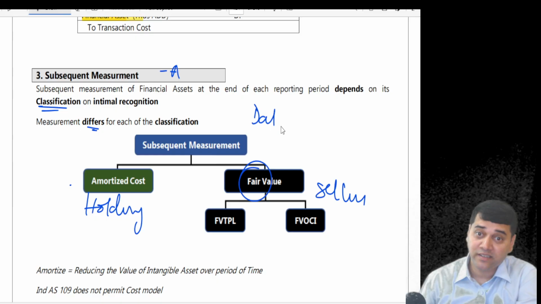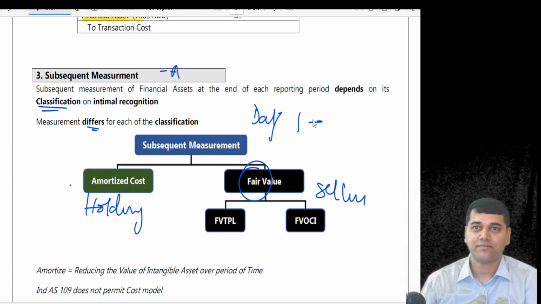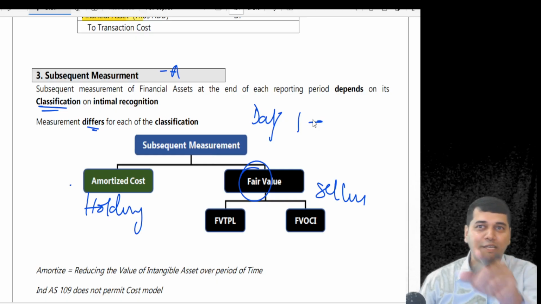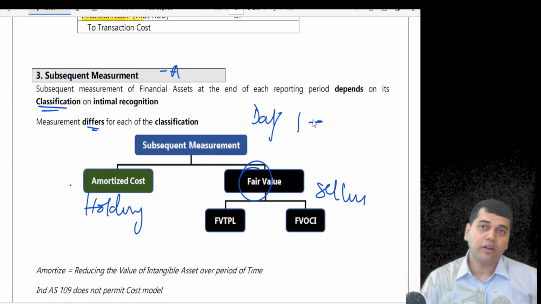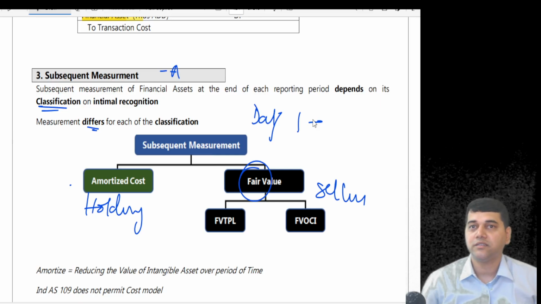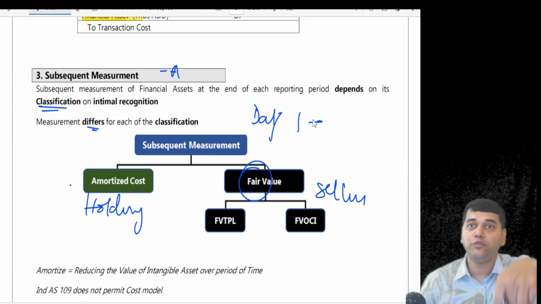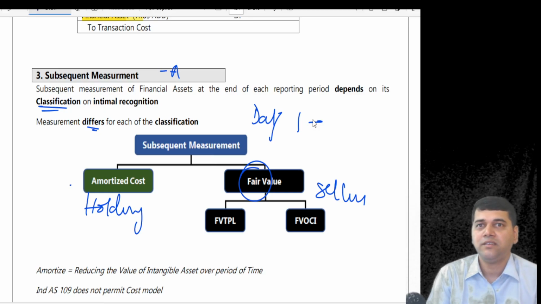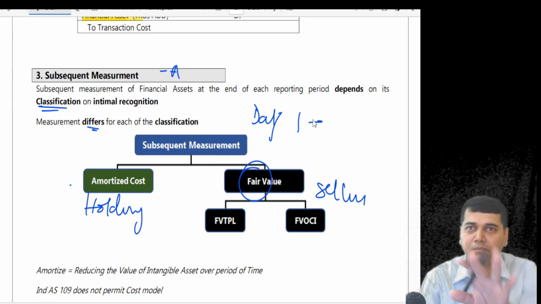On day 1, you have to classify it. You have to be clear. That's why you purchase it. No. On day 1, did you not know what you are going to do? When you go to the bank, you want to keep an FD. On day 1, will they ask you, do you want a cumulative interest or do you want a monthly interest? Will you come to know only at the end of the year, or will you know on day 1 when you sign that FD form? Day 1, no. So classification doesn't change the accounting entry on day 1. On accounting entry, day 1 same.